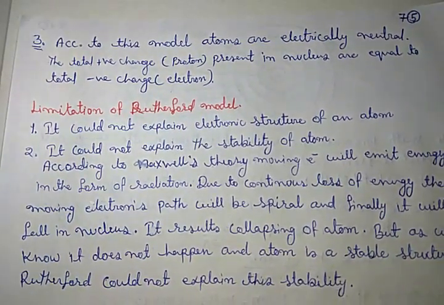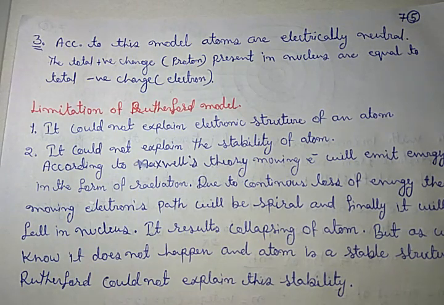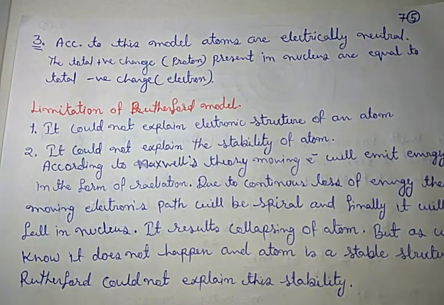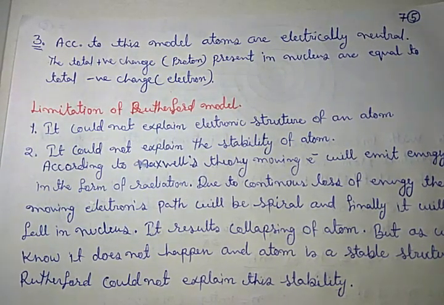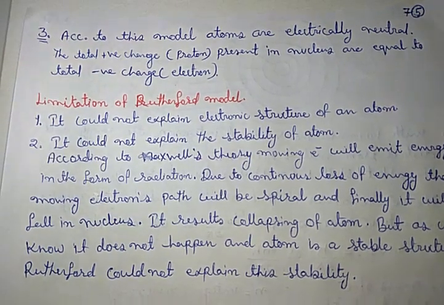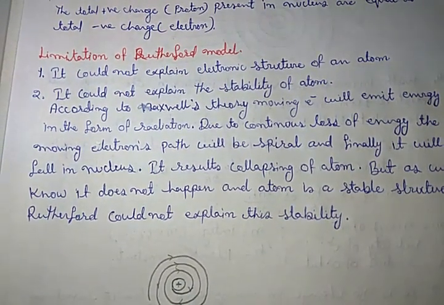That was a good model, but it had some limitations. The first limitation was that it could not explain the electronic structure of an atom. As you know, an atom has different shells in which different electrons are present, but Rutherford could not explain that. Second, it could not explain the stability of the atom.